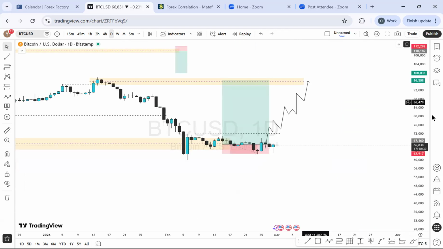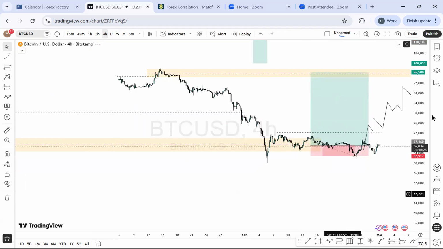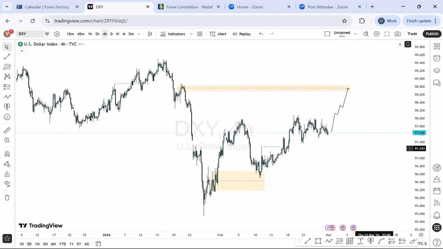This is BTC US dollar. Nothing more I can say about that. I'm just looking for a buy. The rest of the data on smaller time frames is too much data, and I don't need it. So let's see what we have on silver, because we talked about silver last week.